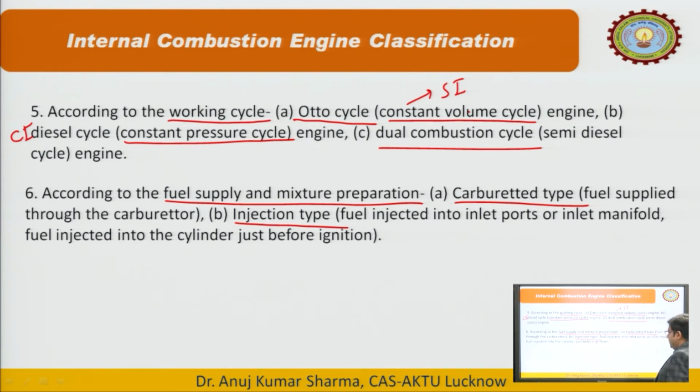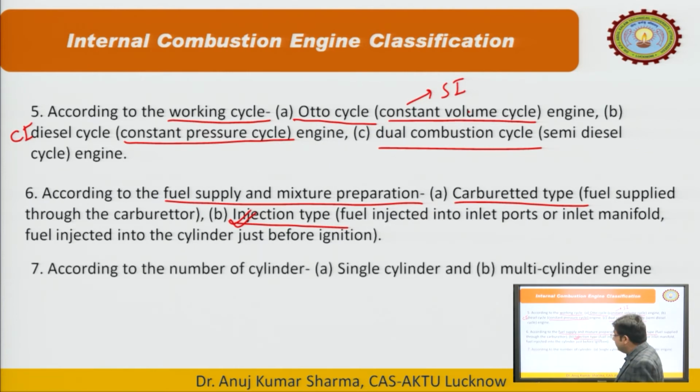Injection type means when we get the particular temperature and pressure inside the cylinder, then we inject the fuel inside the cylinder. Nowadays these technologies are most popularly used just to get the maximum thermal efficiency of the engine.